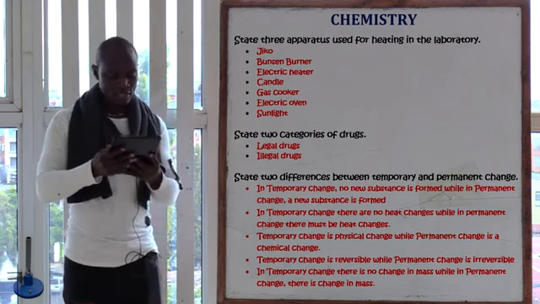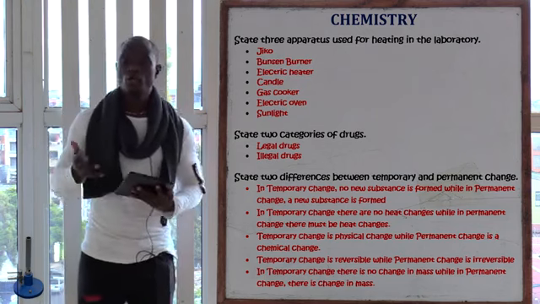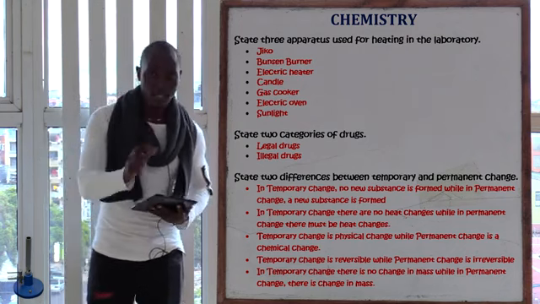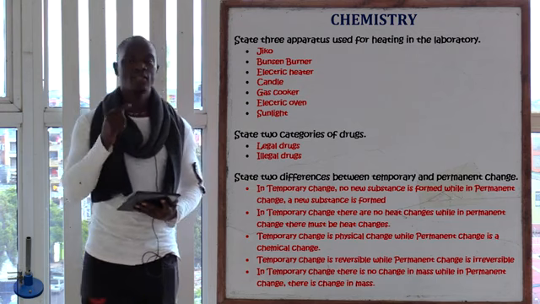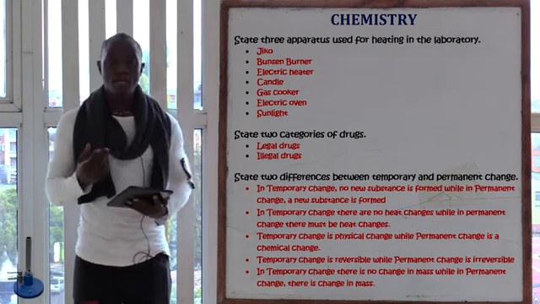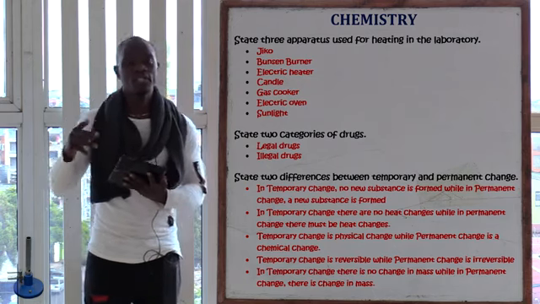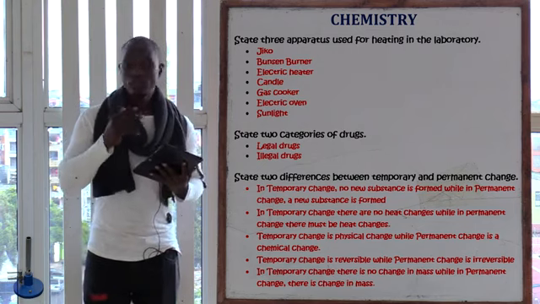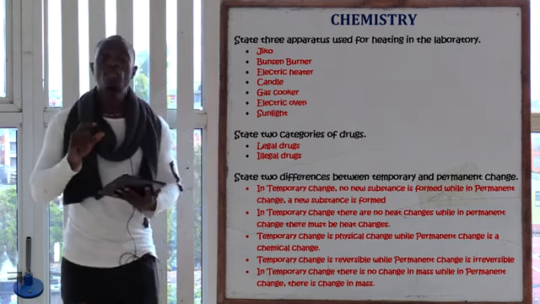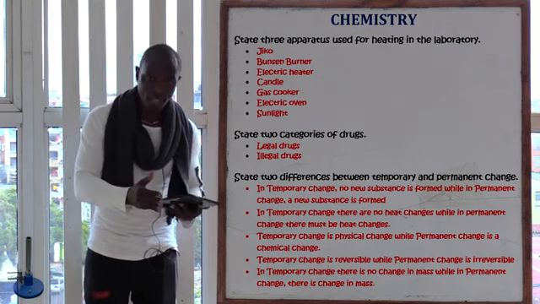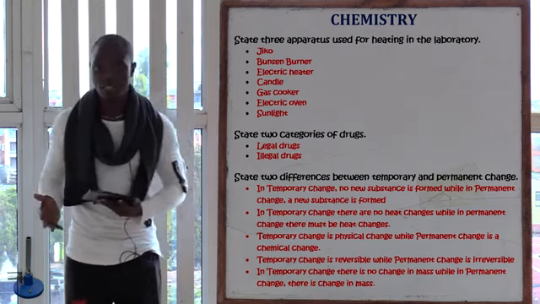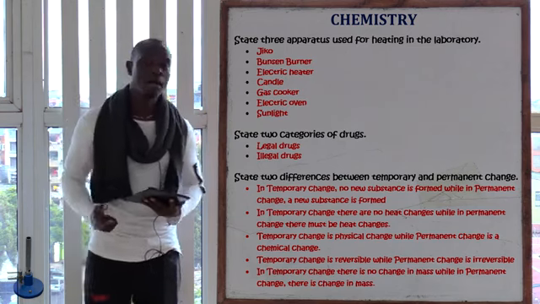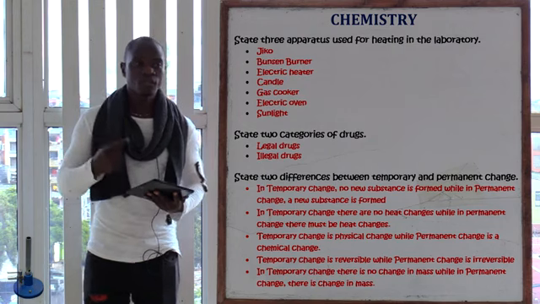The next question is asking, state two categories of drugs. First of all, we have the legal drugs. These are the drugs which have been permitted by the government to be used in a particular country. The illegal drugs are drugs which have not been permitted by the government to be used in a particular country. For example, we have cocaine, mandrax, bang, and mira.